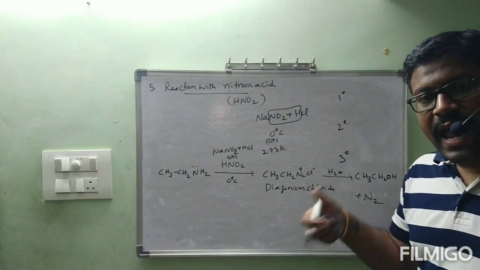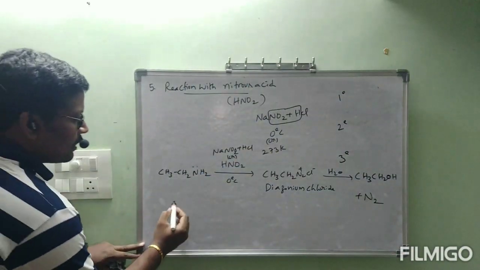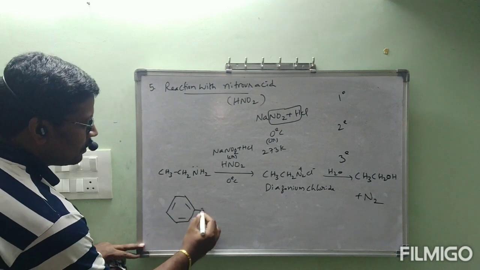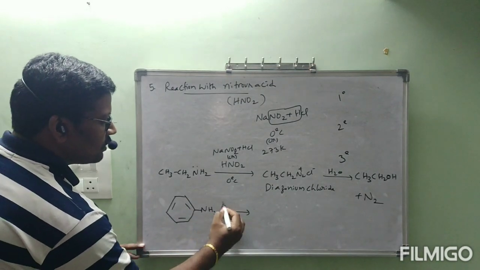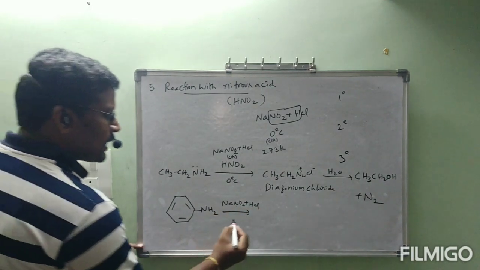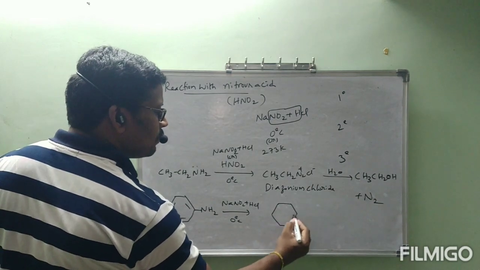In the same way, aromatic primary amines also will undergo reaction. So see that one. Aniline will undergo reaction with NaNO2 plus HCl at 0 degree centigrade. We will get benzene diazonium chloride.